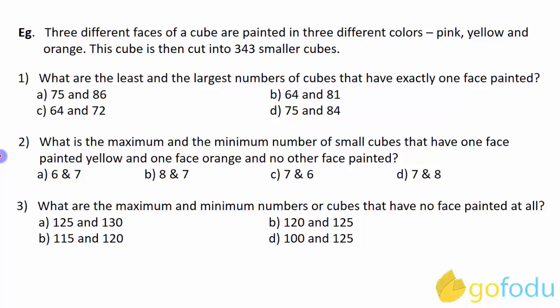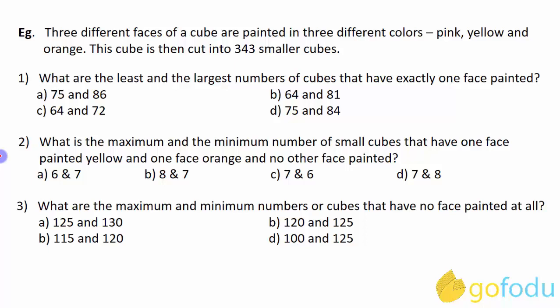Let's start. Three different faces of a cube are painted in three different colors: pink, yellow and orange. Which three faces are colored is not mentioned. After that, the cube is cut into 343 smaller cubes. That means 7 into 7 into 7 cuts are made. I hope you can easily visualize the cutting of this cube. That's all the information which is provided to us.